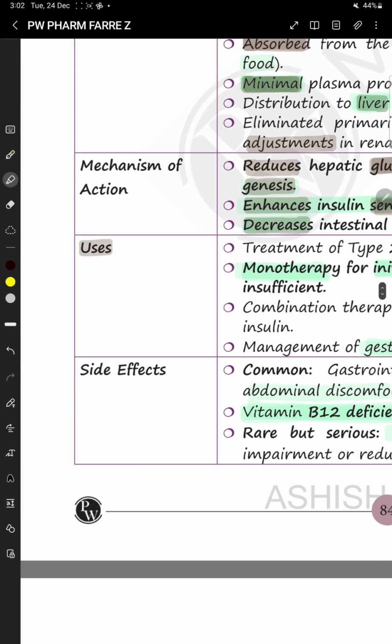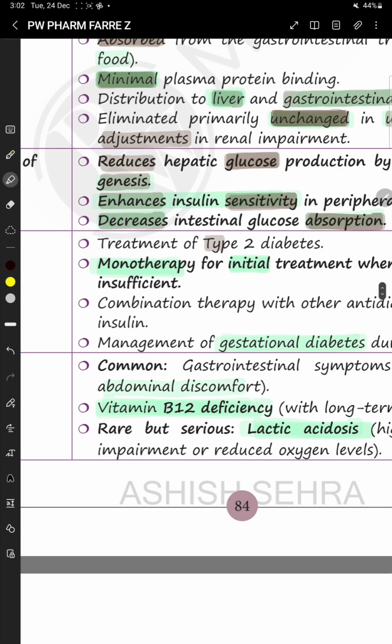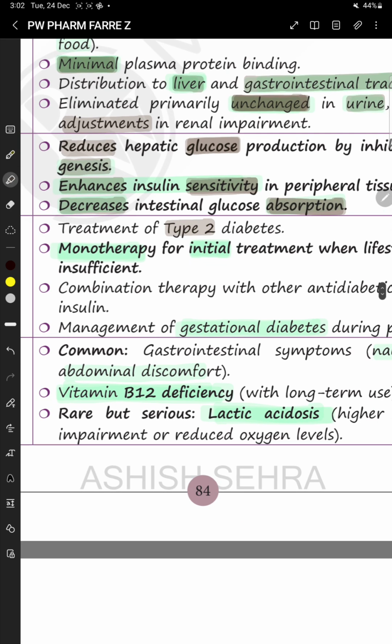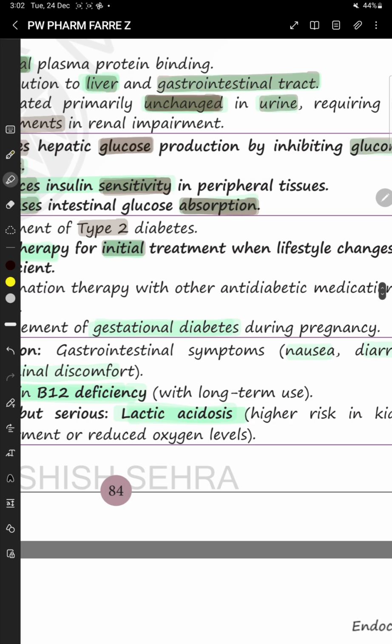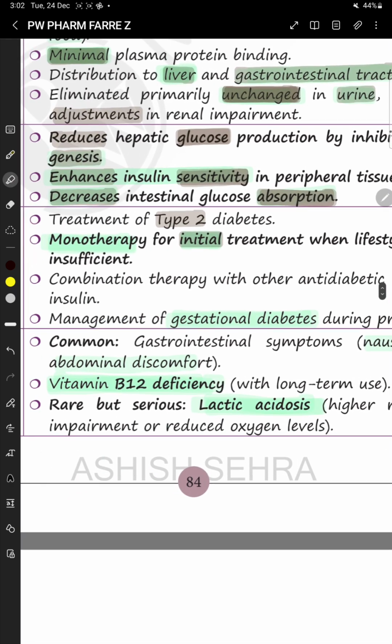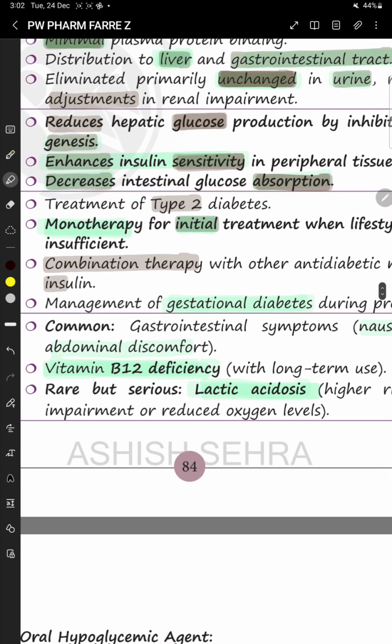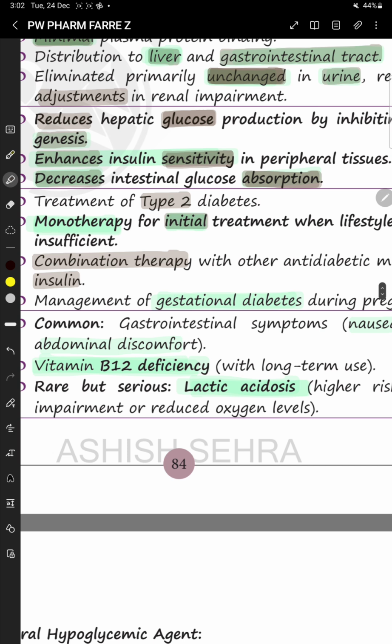Then the uses: metformin is used to treat type 2 diabetes, okay, as a monotherapy for initial treatment when lifestyle changes are insufficient, and it can be used as combination therapy with other anti-diabetic medications or even with insulin. It is also used in the management of gestational diabetes during pregnancy.